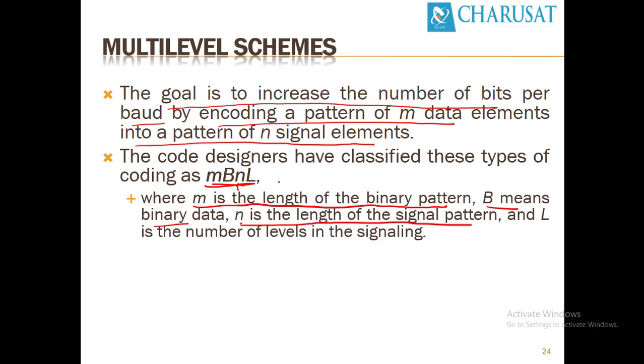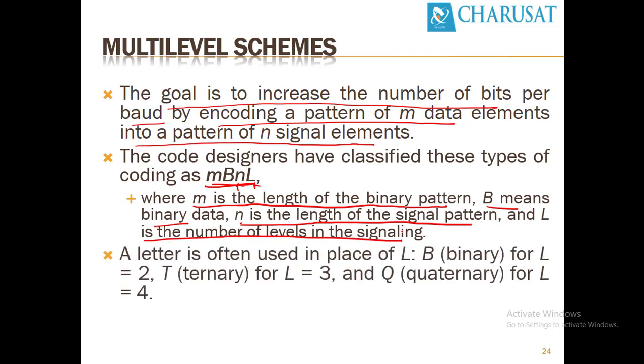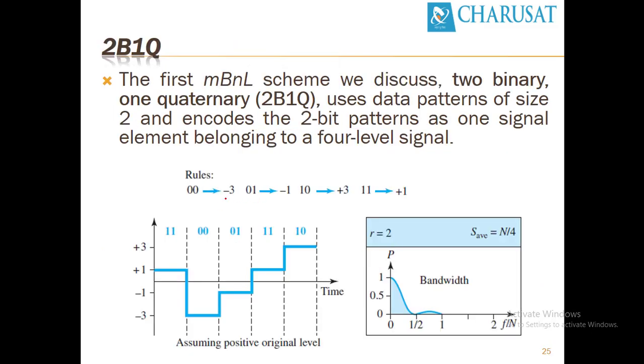An example is 2B1Q. In 2B1Q, M equals 2 and N equals 1. B stands for binary, Q stands for quaternary. Quaternary means 4.